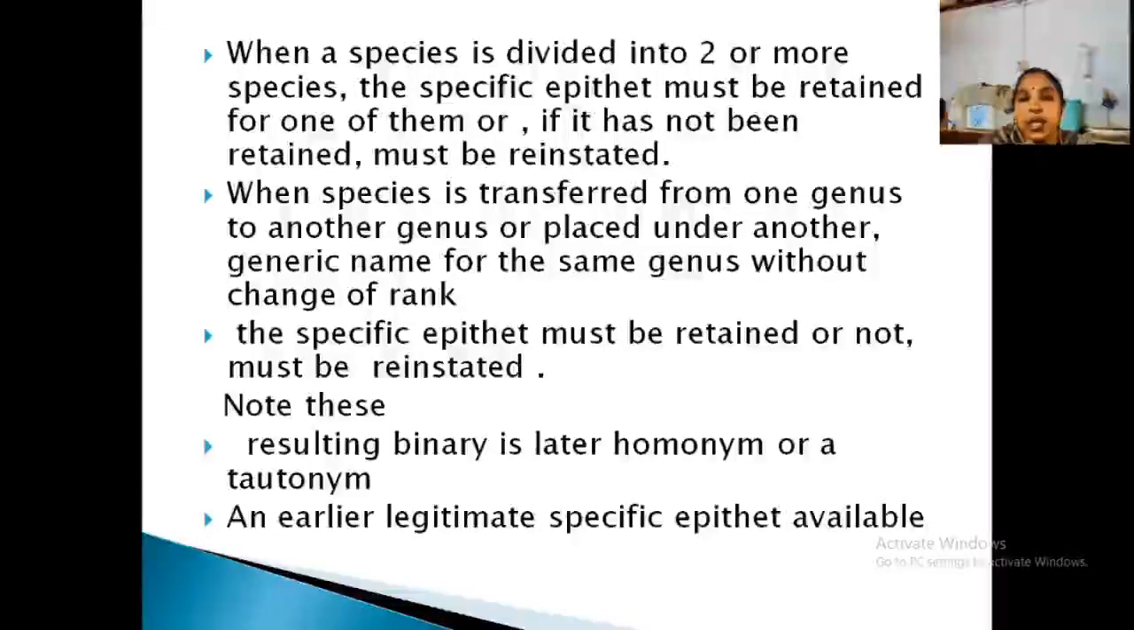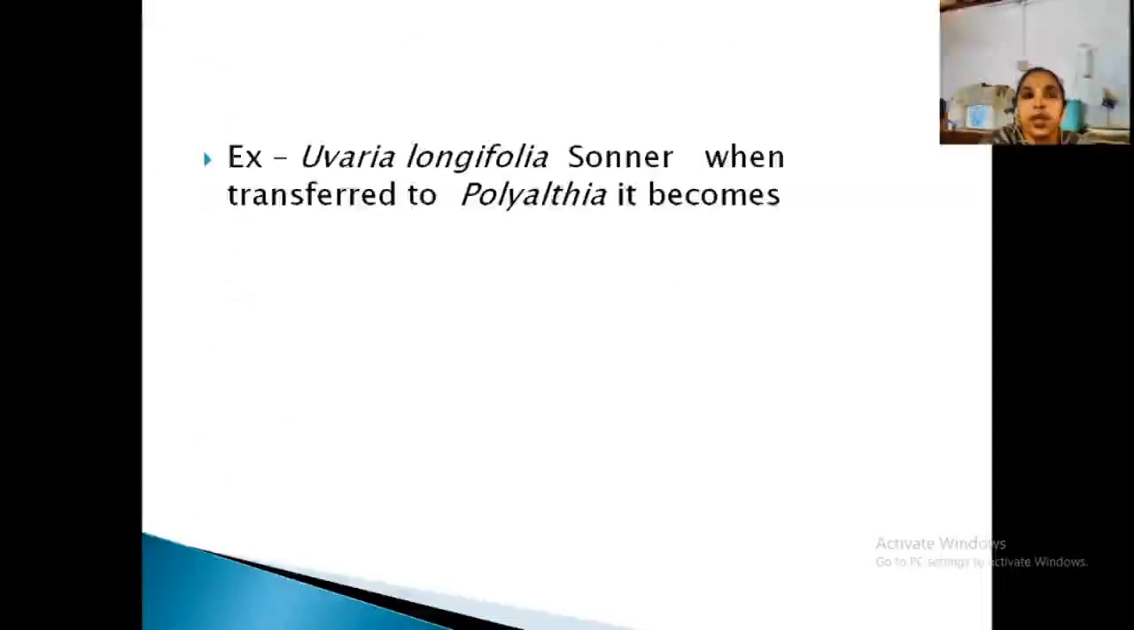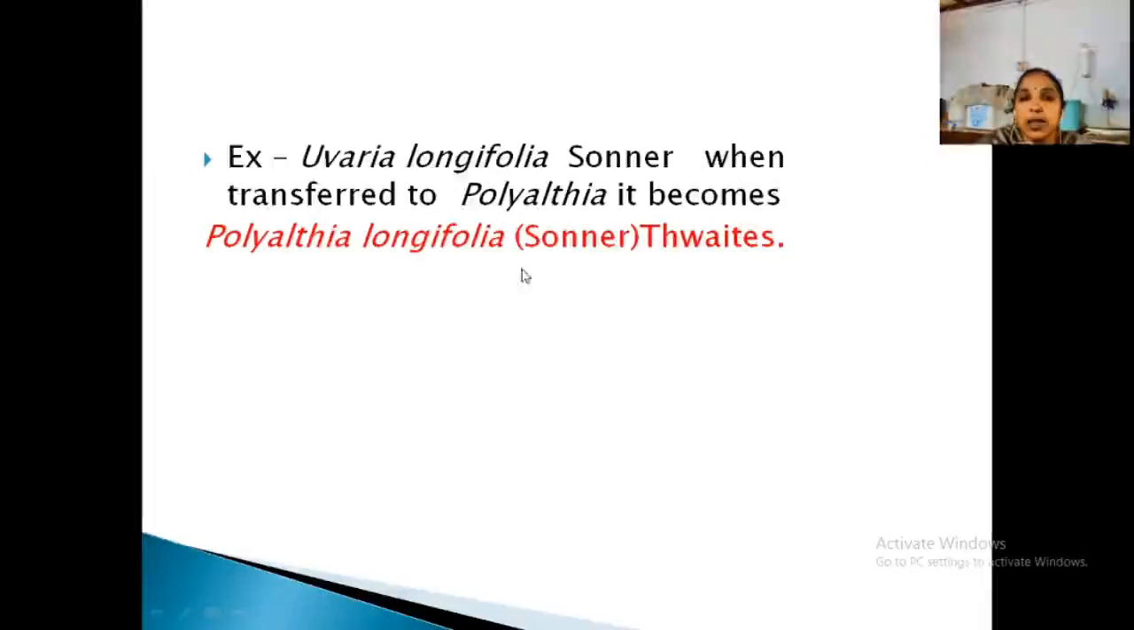Clear? But care should be taken that the new name should not be a homonym or a tautonym, and you should wait for obtaining a legitimate specific epithet. That is very important. Example, Uvaria longifolia is transferred to Polyalthia. How does it become Polyalthia longifolia? See, what is maintained here? This specific epithet is maintained here. Uvaria longifolia becomes Polyalthia longifolia; the specific epithet longifolia is retained here. That is retention of name.